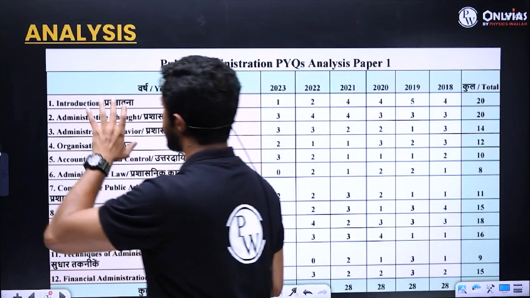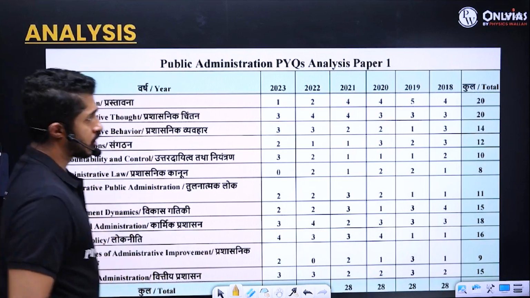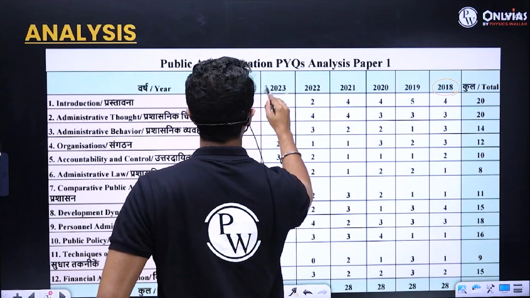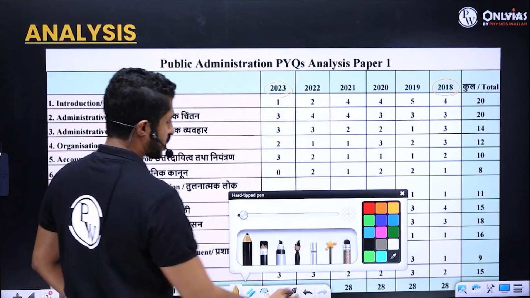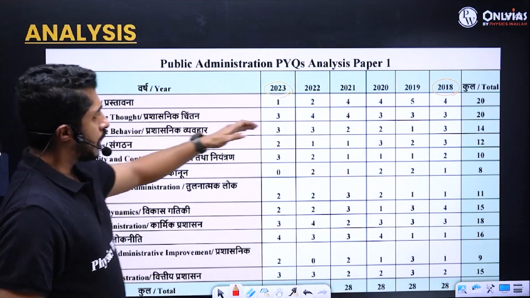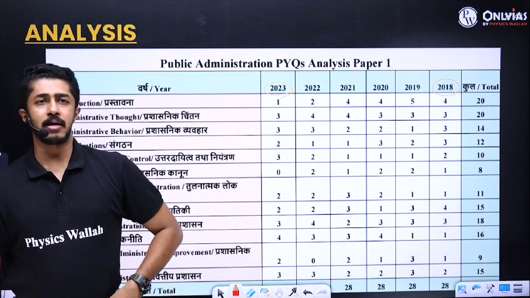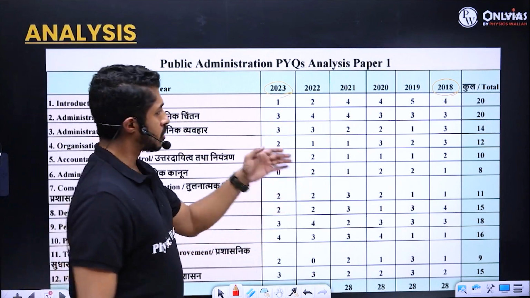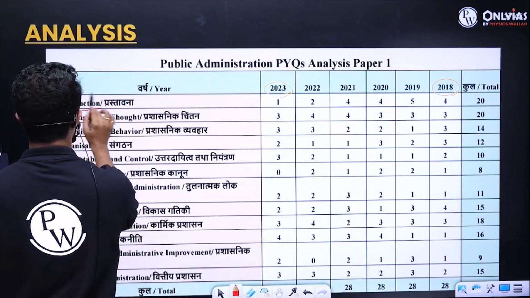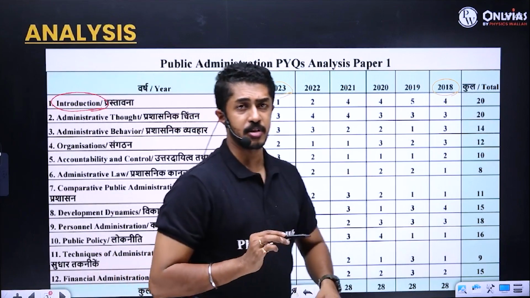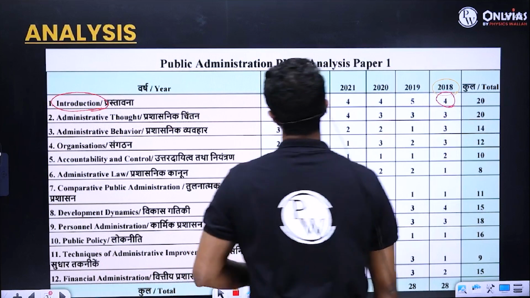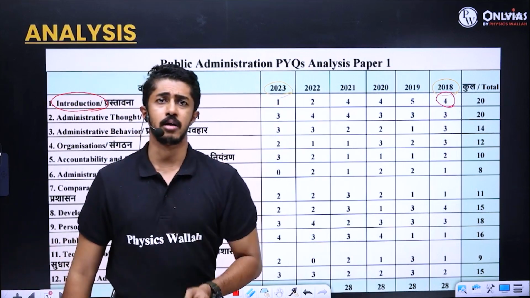So overall, if you need to analyze the trend, this is how you do it: from 2018 to 2023, what is the general nature of the questions asked? If you see, there is no clear discernible pattern. In 2018, the first chapter of public administration, Introduction, had 4 questions, whereas in 2023 you hardly have one.